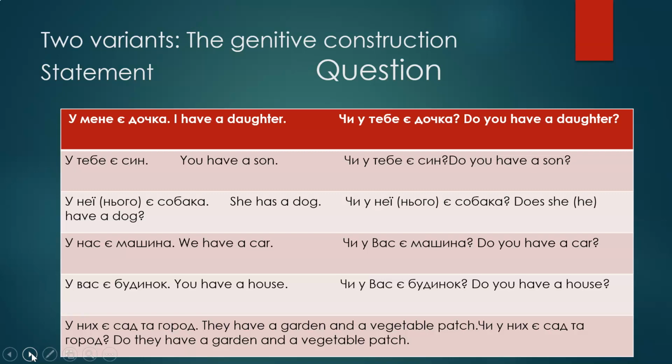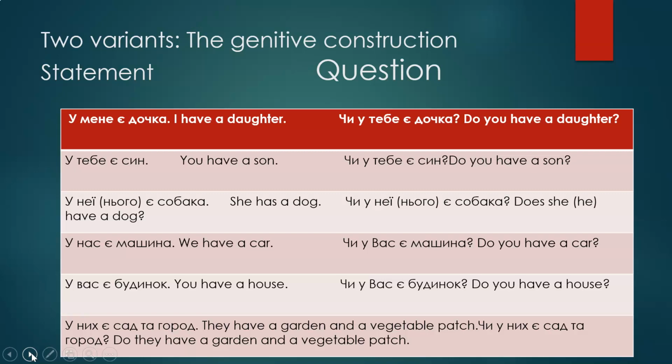So we have у мене є, which is I have. У мене є дочка, I have a daughter. So у тебе є син, so у тебе є, it's you have a son. So у тебе є, it's you have. У неї, she has. У нього, he has. So у неї є собака, she has a dog.